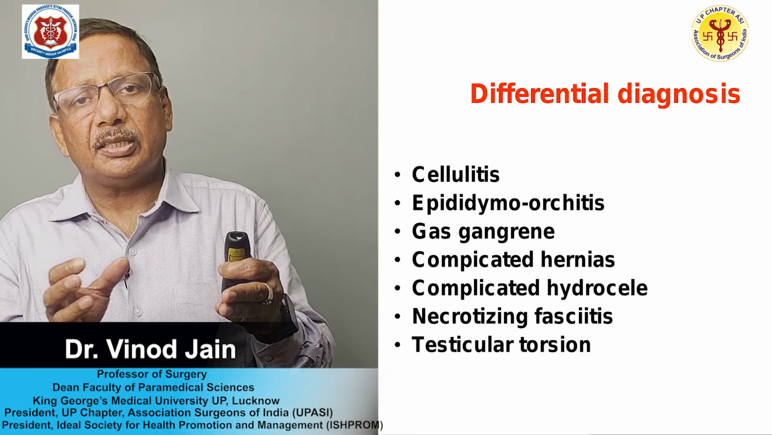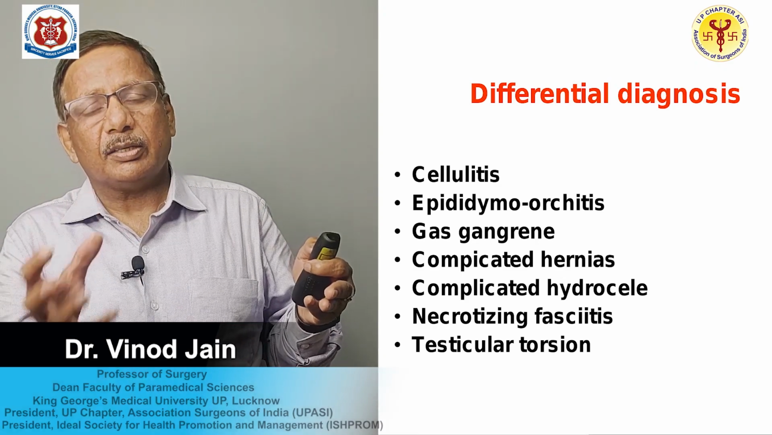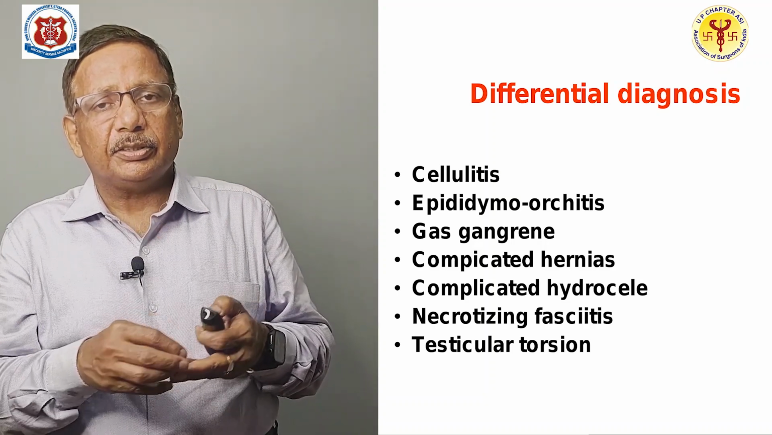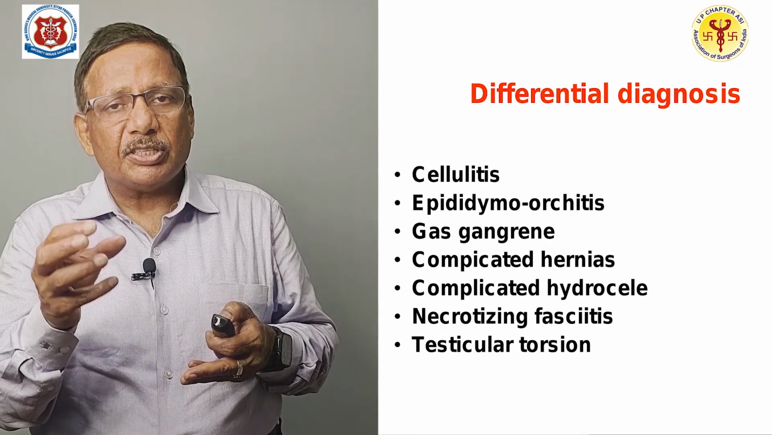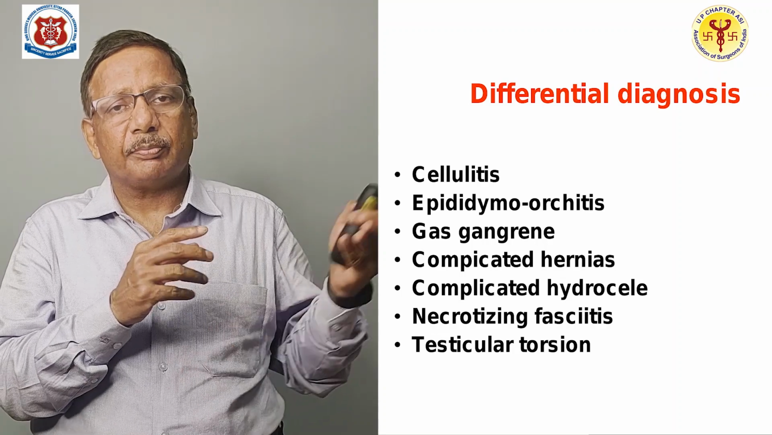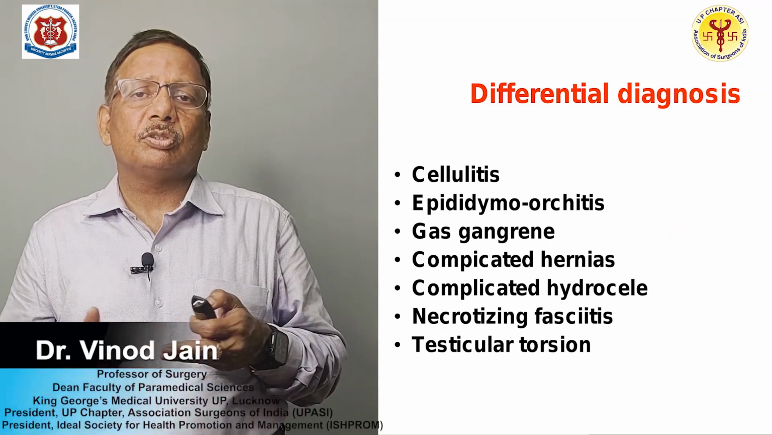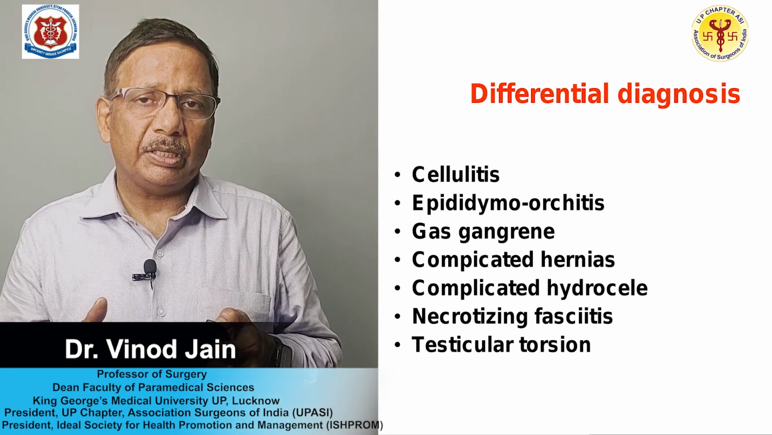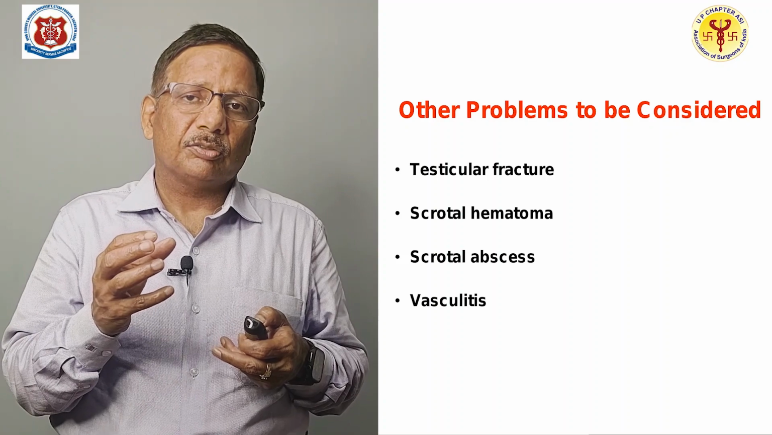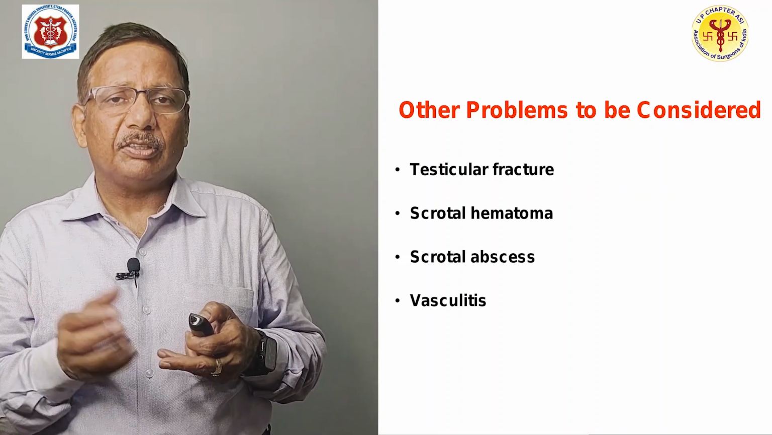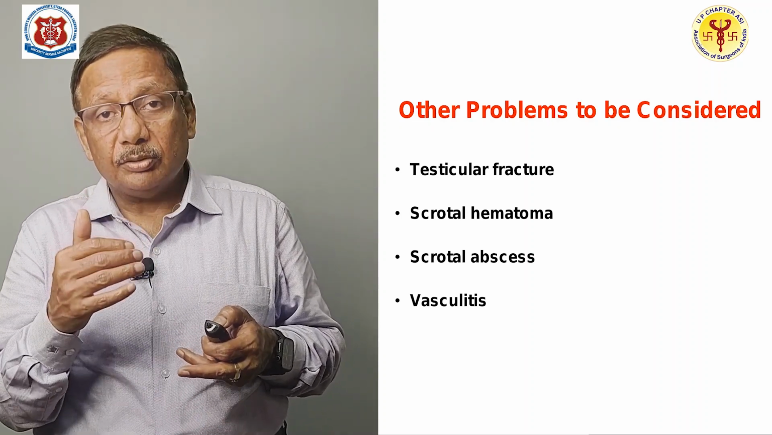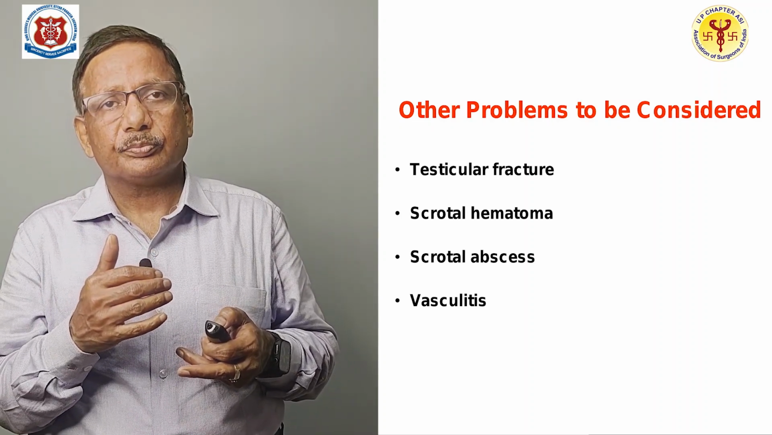There could be a complicated hernia, even a hydrocele can cause complication, can turn into a pyocele and can form inflammatory skin changes. Even necrotizing fasciitis and testicular torsion, as we talked about in my previous lecture. This torsion can also cause skin changes as well as acute scrotal pain. The other causes can be trauma because of testicular fracture, scrotal hematoma, abscess and vasculitis. All these causes should come to your mind when you are diagnosing a case of Fournier's gangrene.